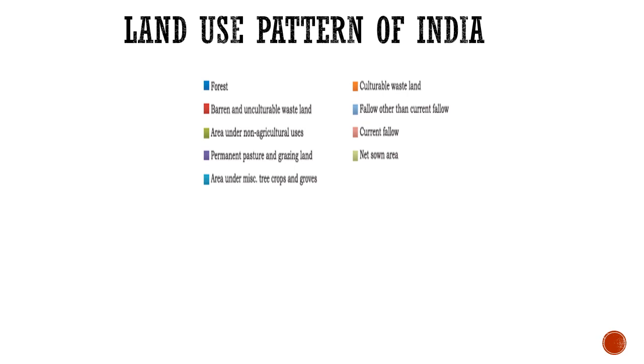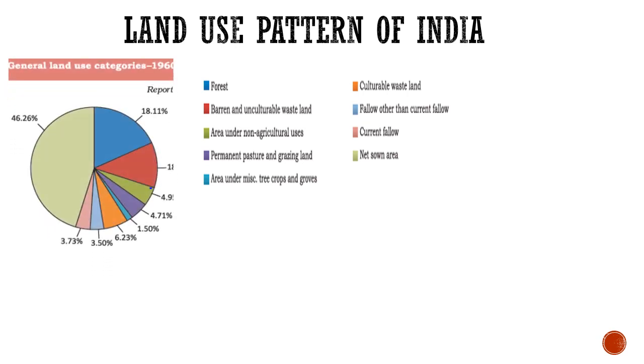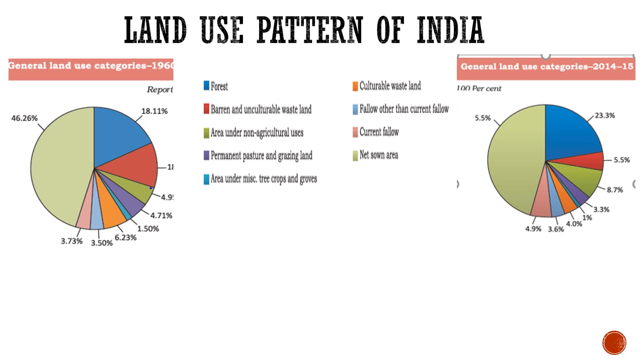So we will study India's land use pattern by comparing its uses at the time of independence, meaning in 1960-61, and in the recent past in 2014-15, or whatever data are available in your book. You will observe minutely and see that. But the data available on screen, we will follow this.